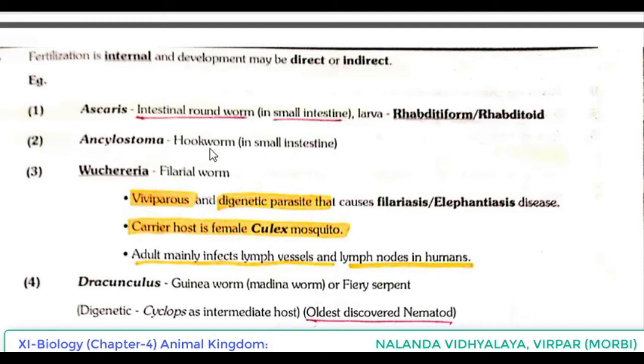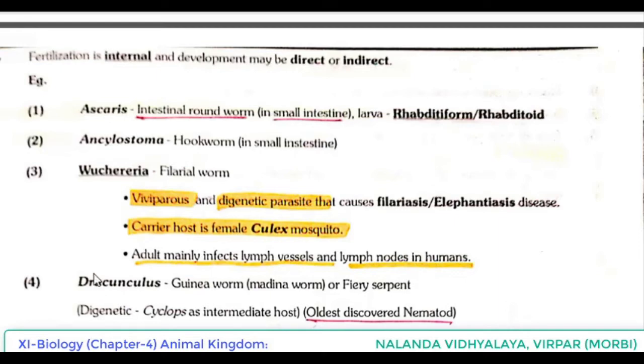Ancylostoma, hookworm. In small intestine. Third, Wuchereria, filarial worm, viviparous, and digenetic parasite that causes filariasis or elephantiasis disease. Carrier host is female Culex mosquito. Wuchereria mainly infects lymph vessels and lymph nodes in humans.